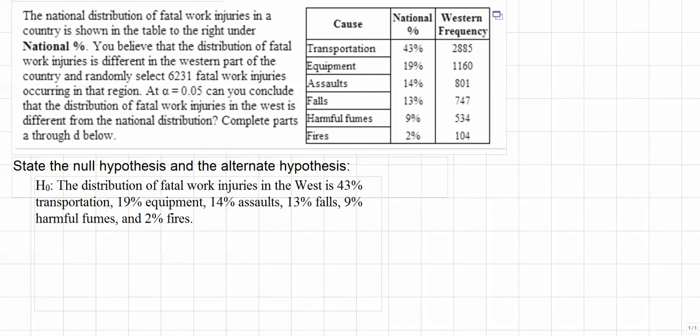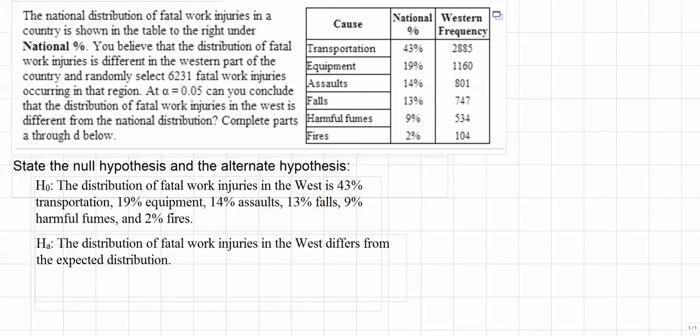And then we need to state the alternate hypothesis, which is the fact that we think that this is not accurate and that the frequency in the West will differ from the null hypothesis. And so the alternate hypothesis, H sub A, is the distribution of fatal work injuries in the West differs from the expected distribution. Which one of these hypotheses is the claim?